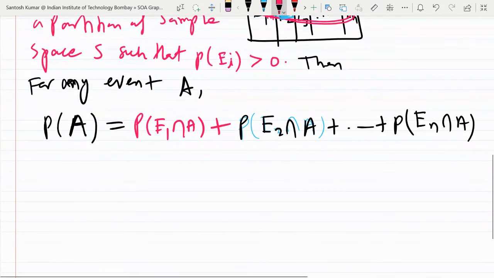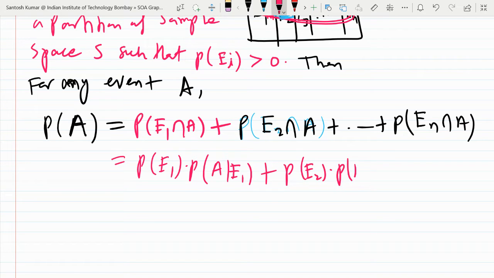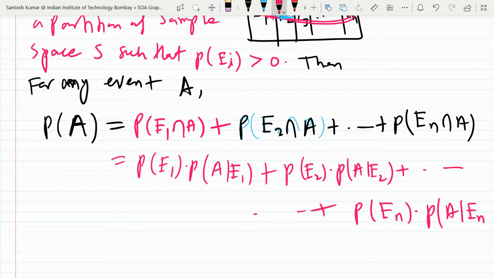So here I will use it. This will be probability of E1 into probability of A given E1, again probability of E2 into A given E2, and in a similar manner the last will be probability of En into A given En. This is probability of A, and this formula is called the theorem of total probability.